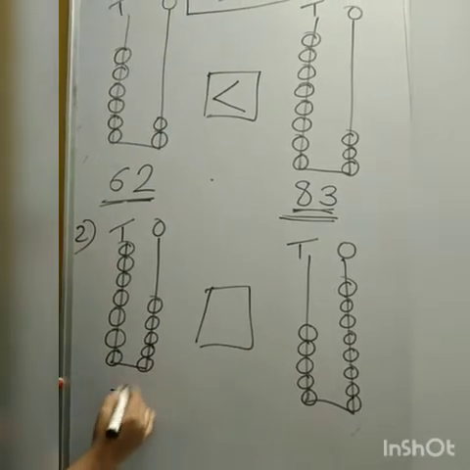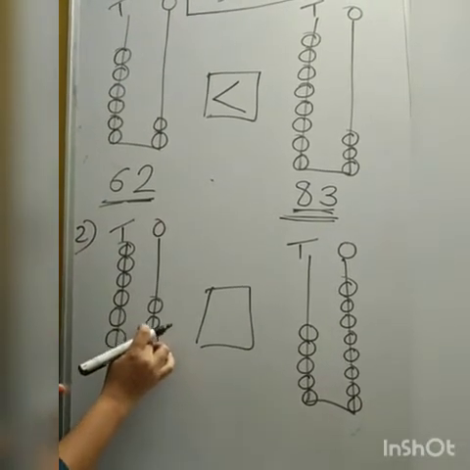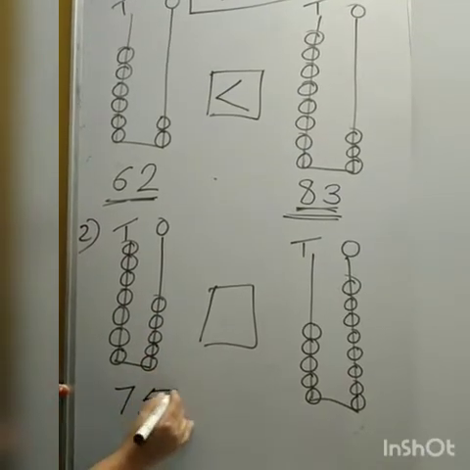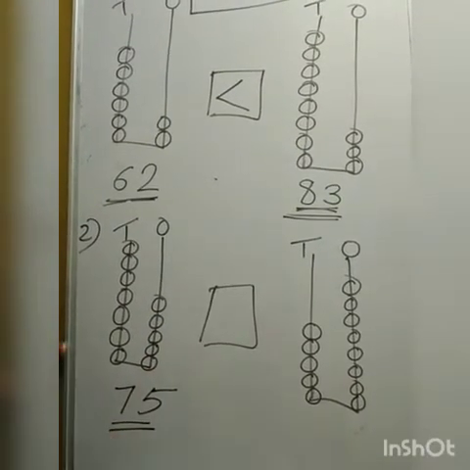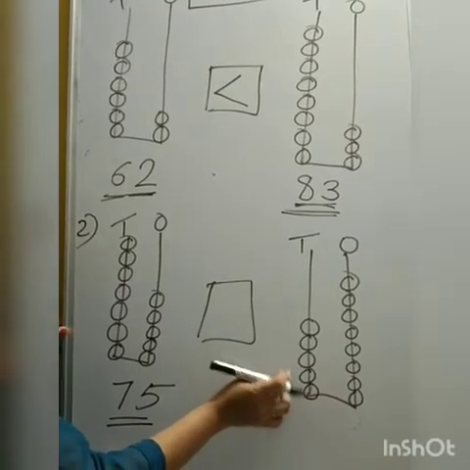So write 7. Ones place, 5. First number is 75. See the next abacus.